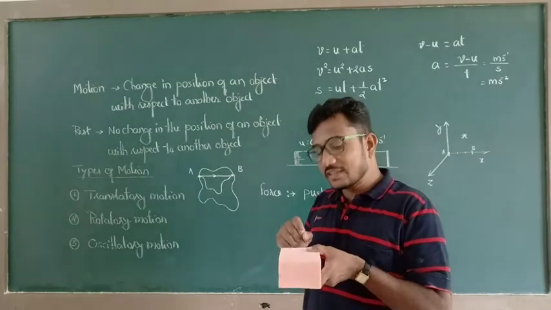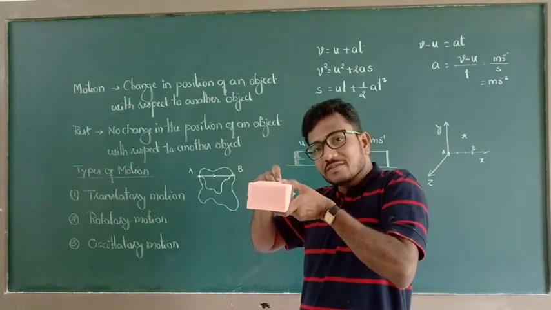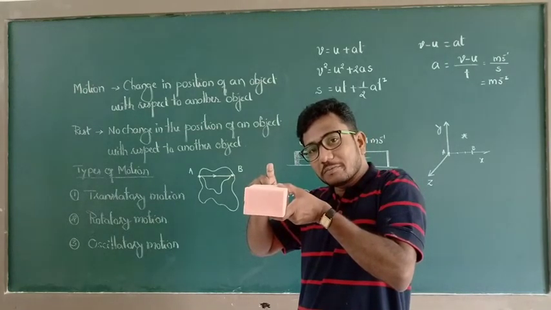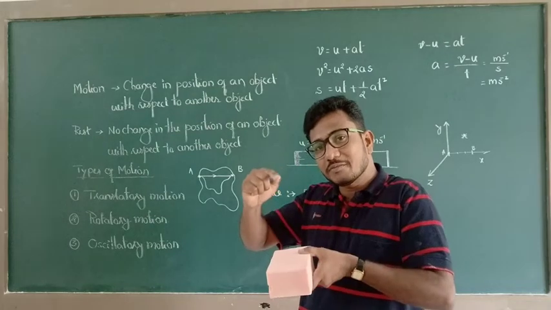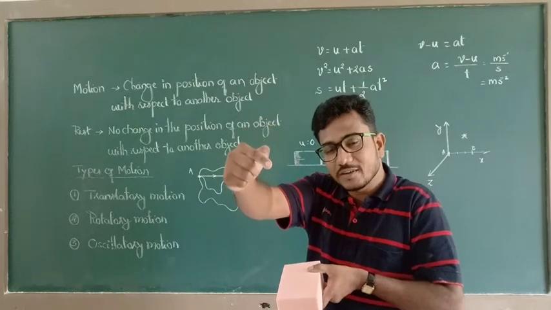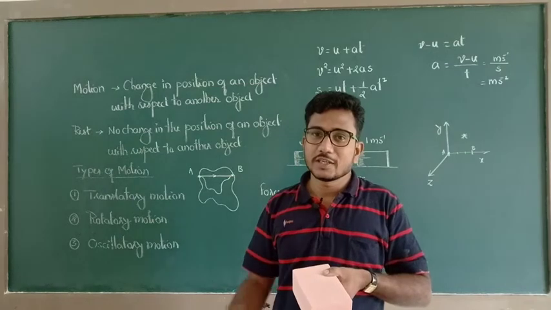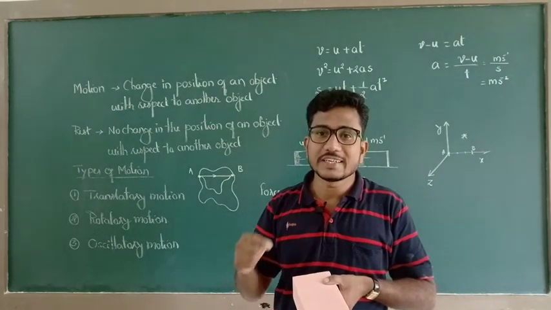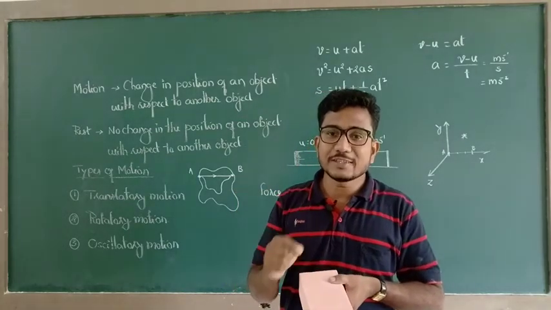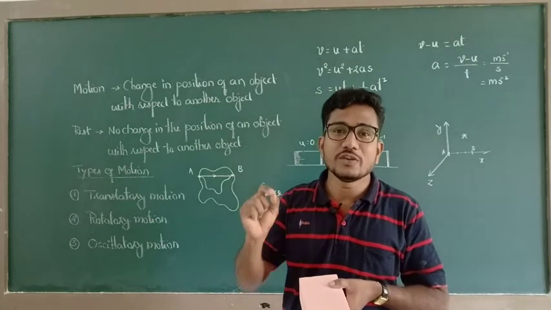Then I am going to exert some force on the sphere. At first, the velocity of the sphere increases: 0, 1 meter per second, 2 meter per second, 3 meter per second, then 3 meter per second, 3 meter per second, and so on up to infinity. It will move up to infinity. And also, after a certain instant, there is no change in velocity of the sphere. That sphere is under uniform motion.